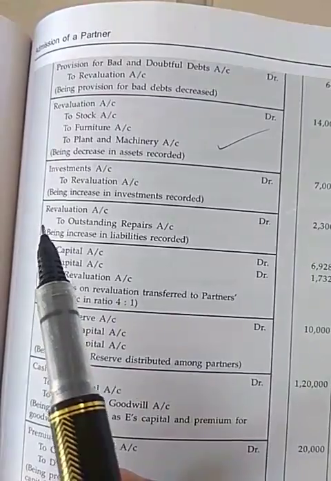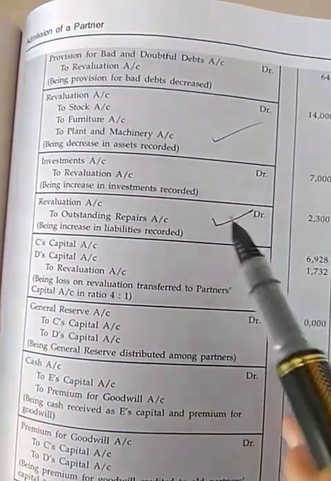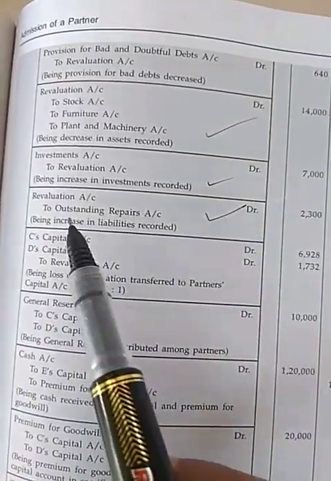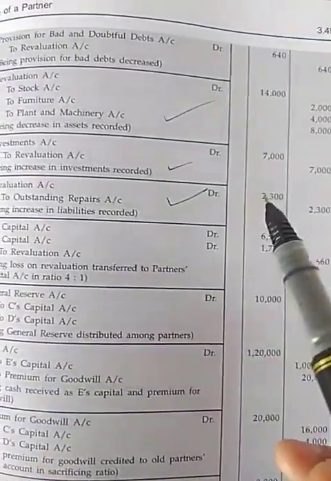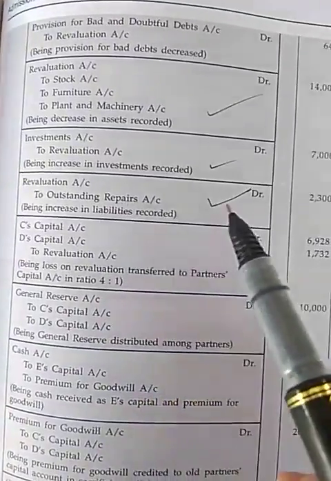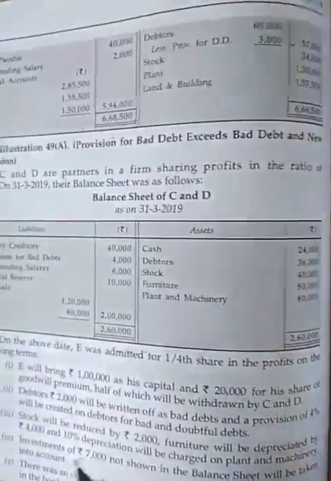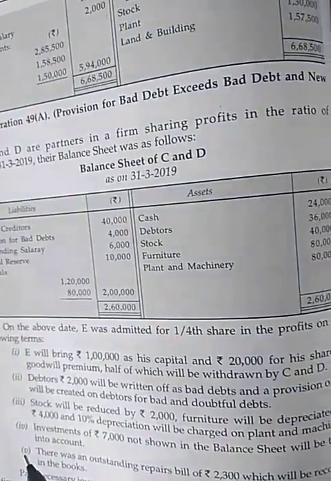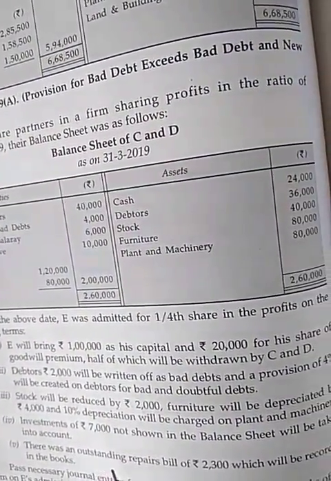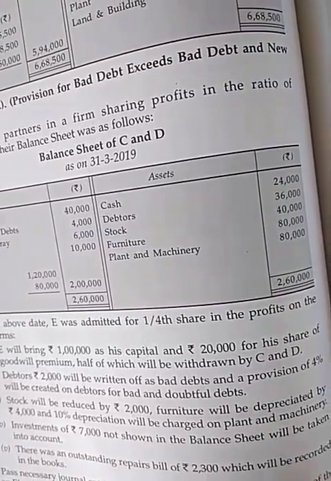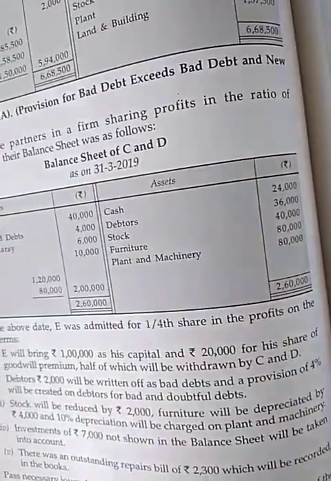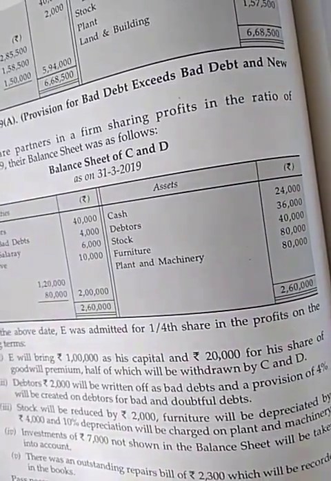Now next journal entry will be revaluation account DR to outstanding repair account. This is a liability, and it is given in the question that there was an outstanding repair bill of 2,300 which will be recorded in the books.